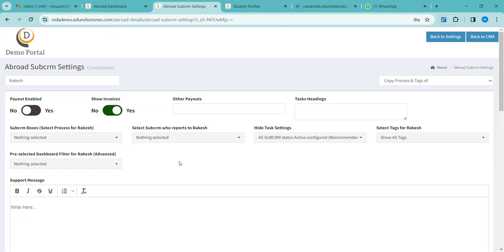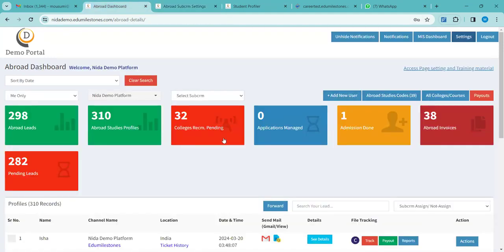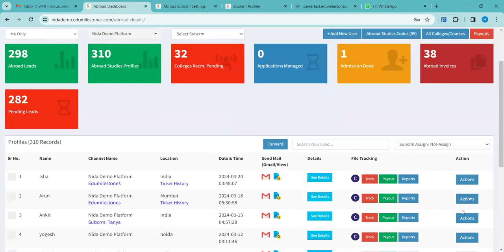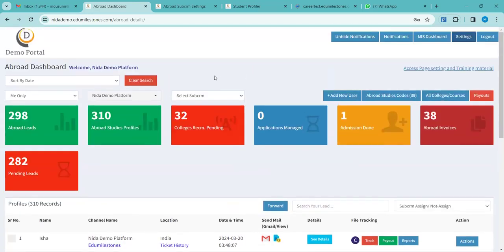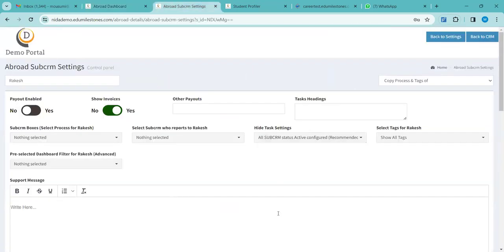You can only see the payouts and percentages in your dashboard, as I have shown you. They will not see all of this. They will have the same kind of CRM, but they will not have these payouts. And if you are hiding the college recommendations from your CRM, or keeping the SOP making tool deactivated from your CRM, even your sub CRMs will not get access to it.